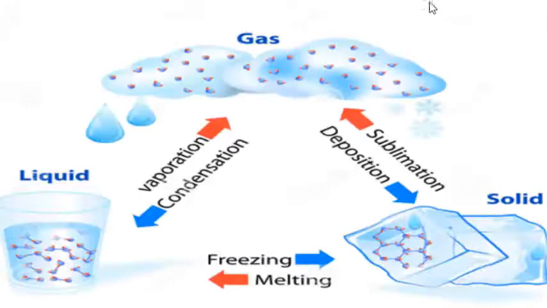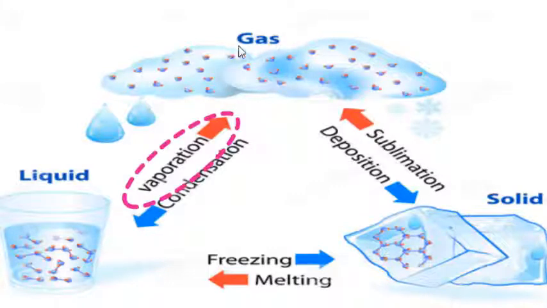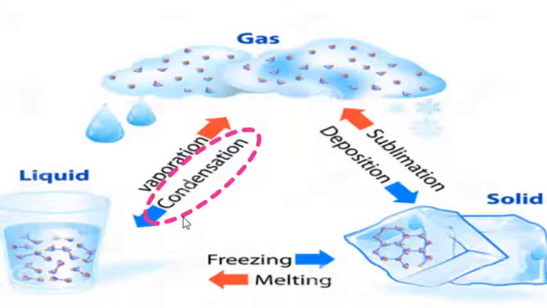Look at the figure. It shows the different states and the relation between them. If we change from liquid to gas, we call it vaporization, while changing from gas to liquid is known as condensation.